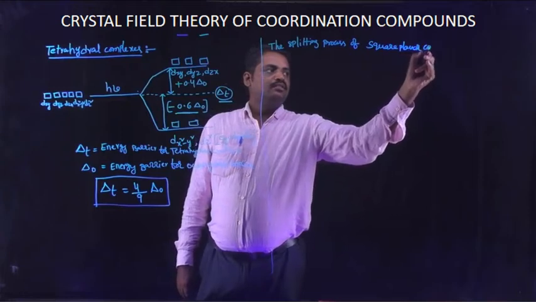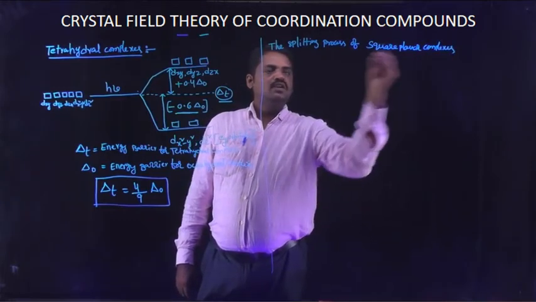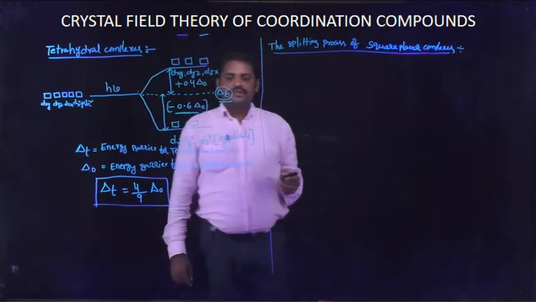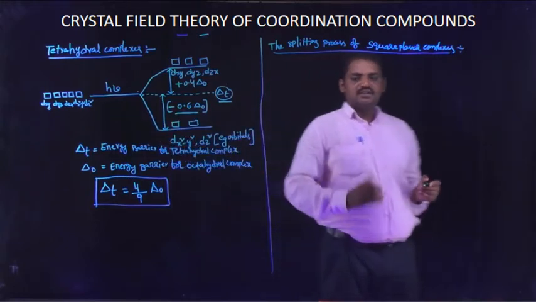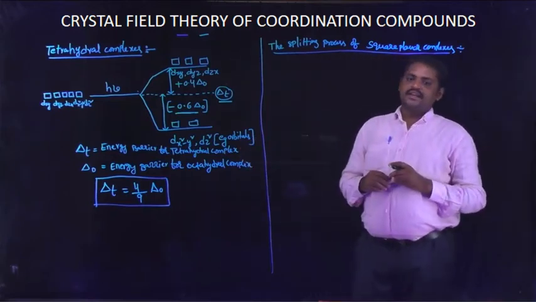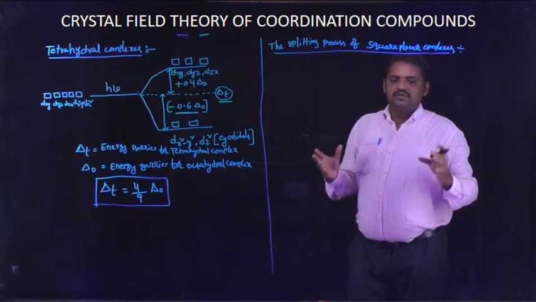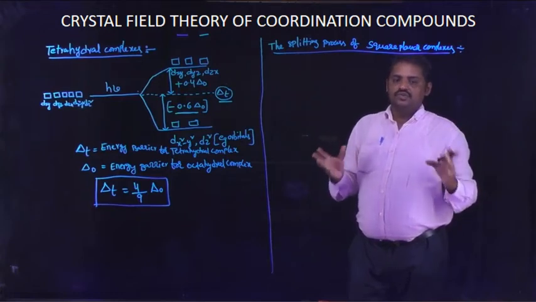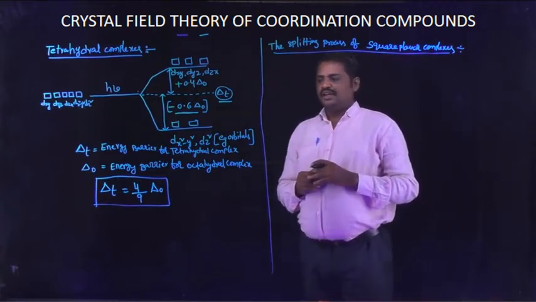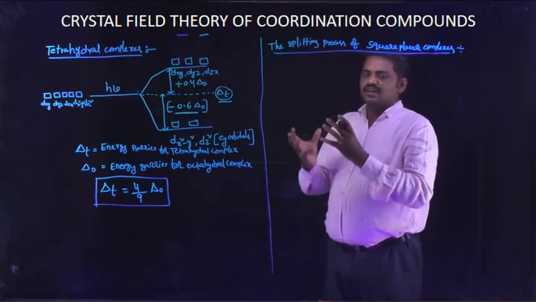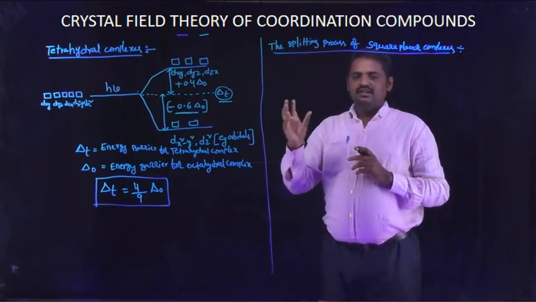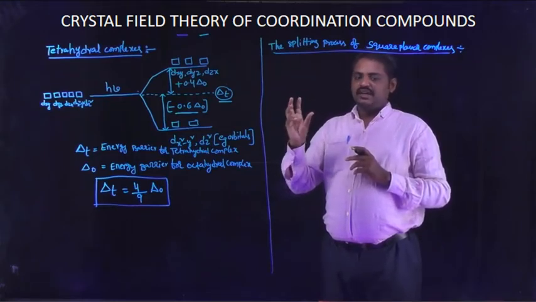Square planar complexes. What is the difference, students? What is the difference between tetrahedral complexes and square planar complexes? These two complexes contain a total number of ligands equal to 4. But on the basis of the ligands involved in a given complex, the shape differs.